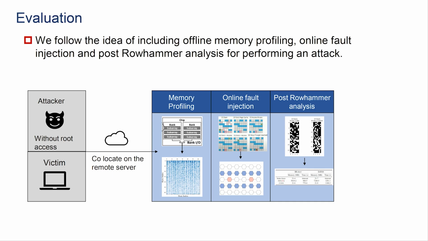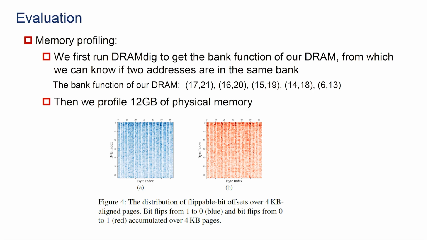We follow the idea of extending offline memory profiling, online fault injection, and post-processing analysis for performing an attack on the evaluation. You can see that an attacker without root access, co-located on the remote server with the victim, does memory profiling, online fault injection, and post-processing analysis. In the memory profiling, we first run DRAMDig to get the bank function of our DRAM, from which we can know if two addresses are in the same bank. Then we profile 12 GB of the physical memory. And the result is below.